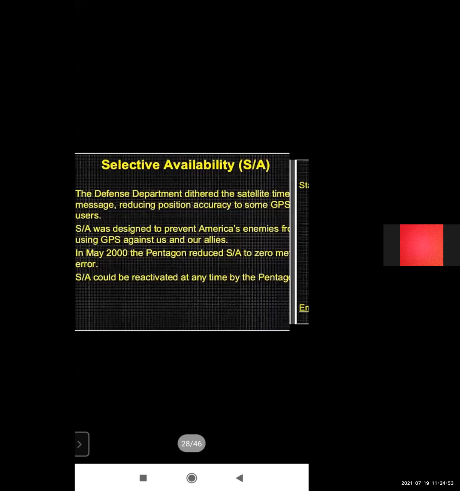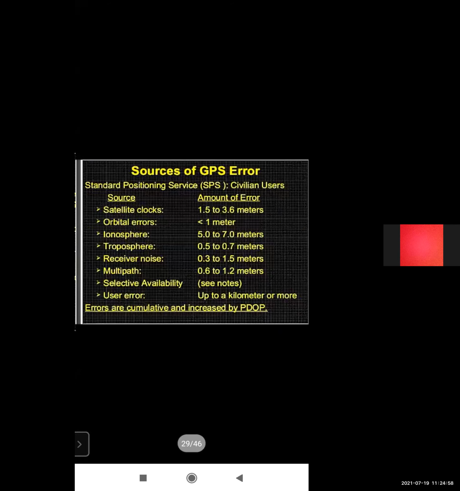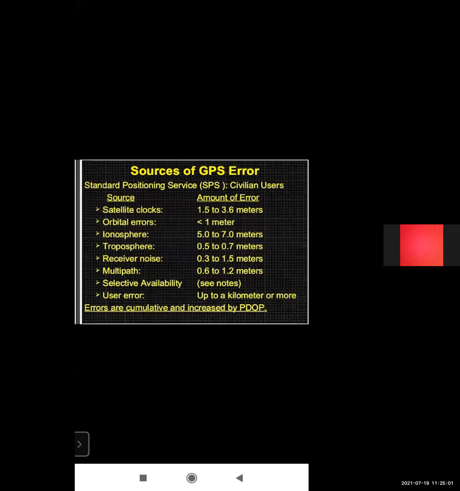Next is the source of GPS error, where it does not work. Standard positioning services, that is SPS, is for civilian users. If the source is the satellite clock, the amount of error is 1.5 to 3.6 meters. Orbital error is less than 1 meter. Ionosphere error is 5.0 to 7.0 meters.